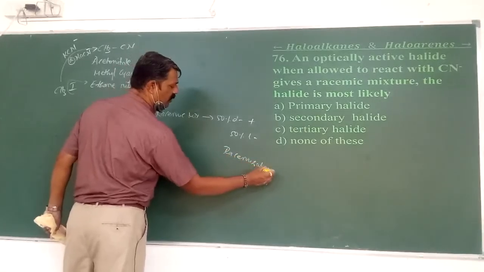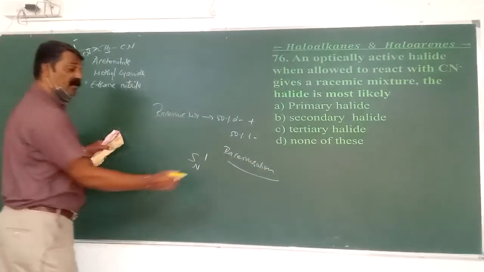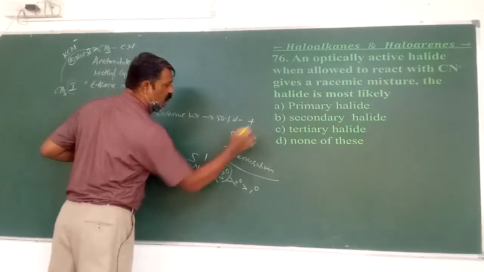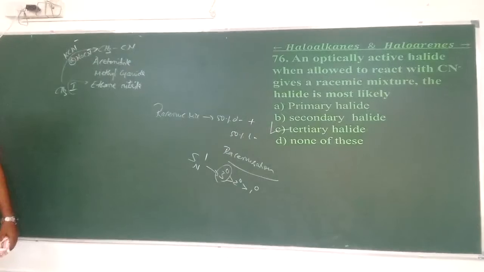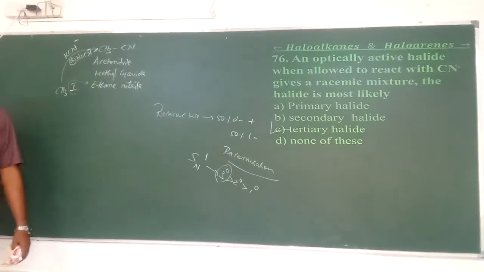This is done by SN1. What is our order for SN1? It is tertiary greater than secondary greater than primary. So we have to choose the tertiary halide. As we are getting the racemic mixture, it is strictly an example for a tertiary halide.